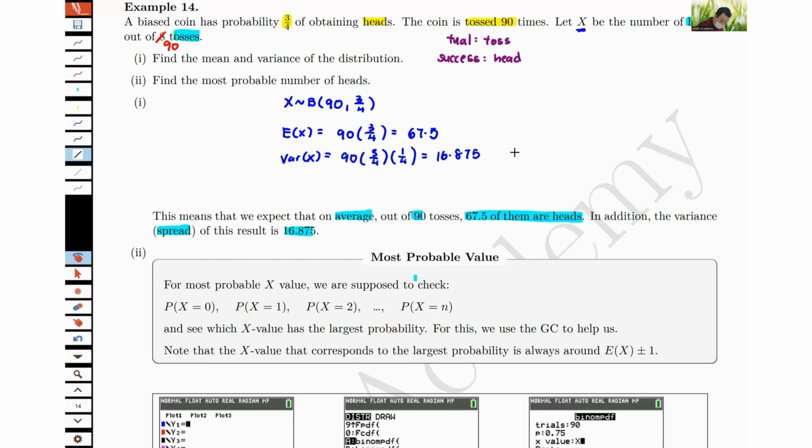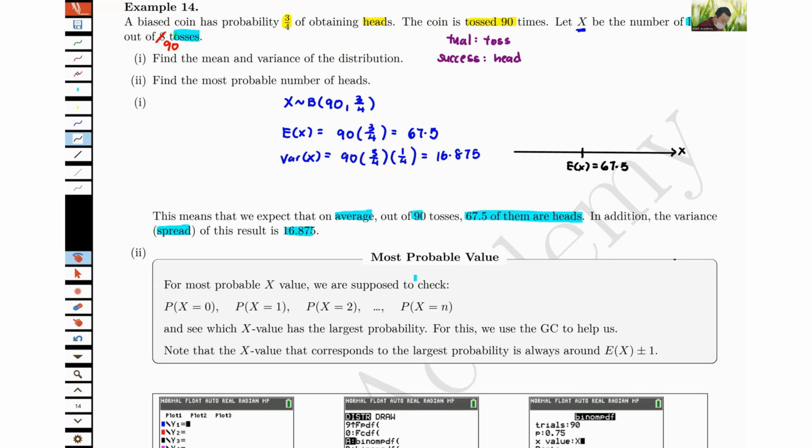To understand spread, let's just draw a simple number line here. You know that the values always fluctuate in the sense that you do 90 tosses, you may get, say, 60 hits, 70 hits, and so on. The value fluctuates. But I know that even if it fluctuates, the average value is going to be about 67.5. The number of hits will surely change for every 90 tosses, but it will have its average at this number.